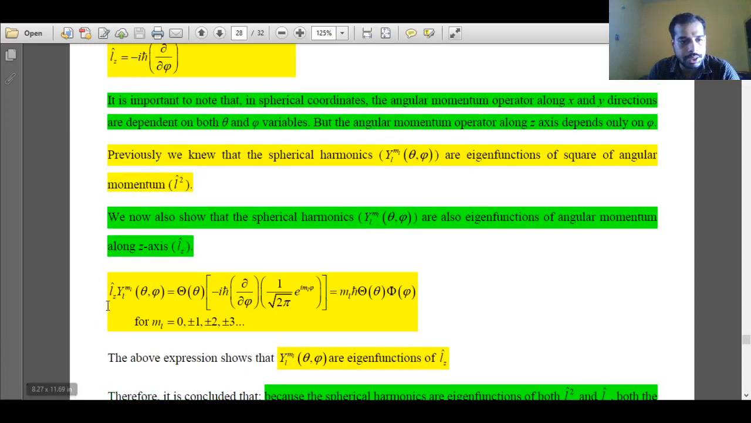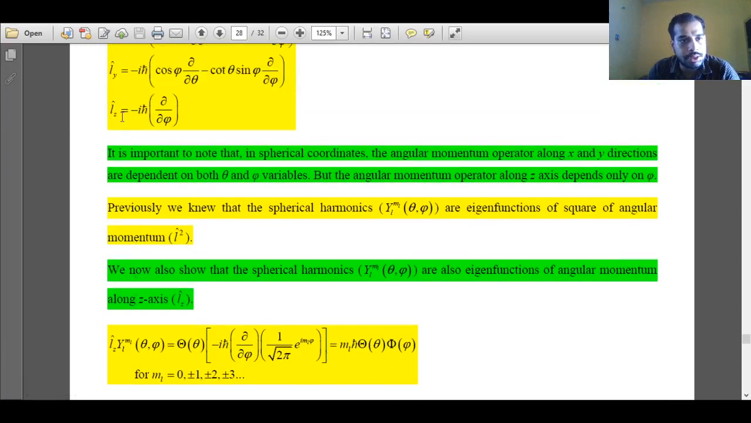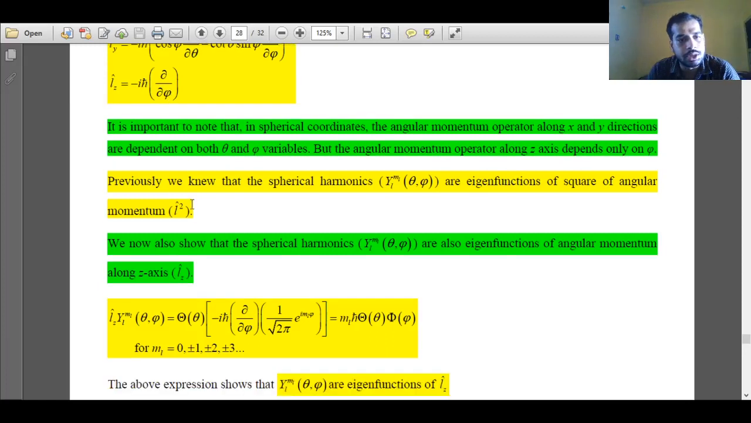Now this operator, the angular momentum operator along z direction, depends upon only the phi variable. So the theta function of the spherical harmonic will be coming out of the differentiation. So the theta function comes out of the differentiation, and within the differentiation we have only the phi function. And what is there in the phi function?